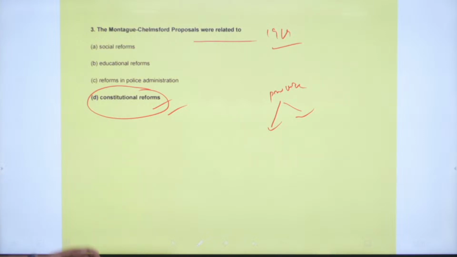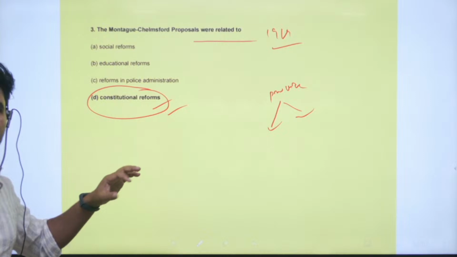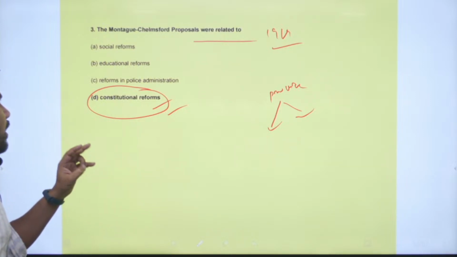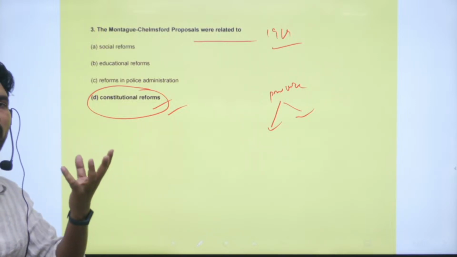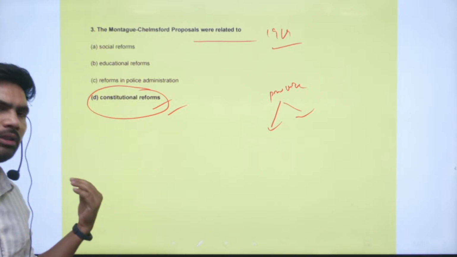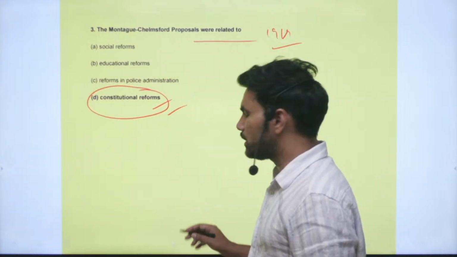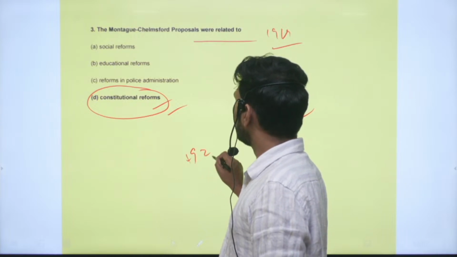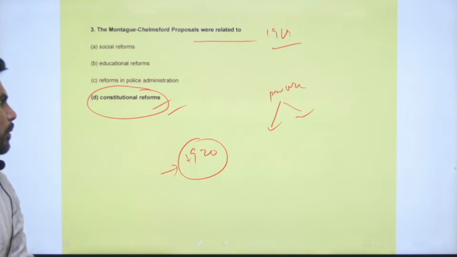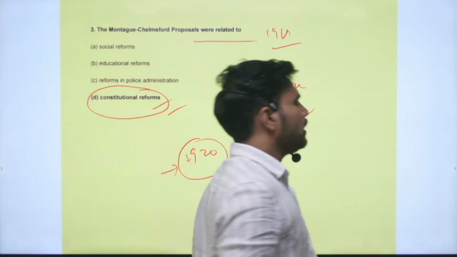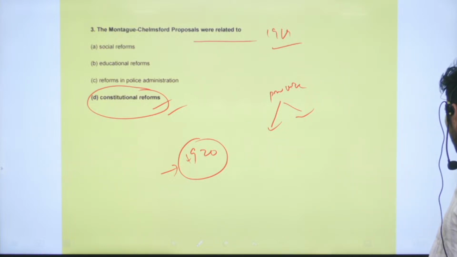So what is that reform? Some powers were given to provinces, and further they were divided into 2 lists. If you see on the face of it, they are very meager and insufficient reforms that were given by the Britishers. Because of this, immediately in 1920, Mahatma Gandhi started the non-cooperation movement. So the reforms of 1919 are the major reason behind starting the non-cooperation movement.